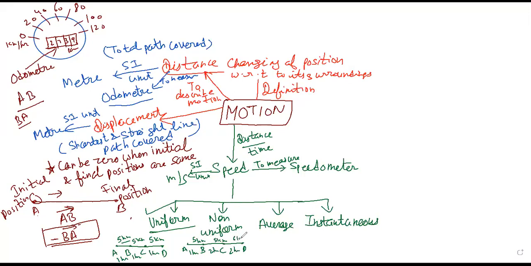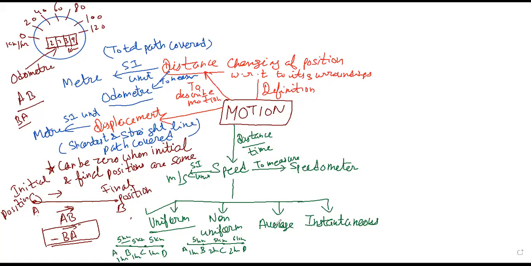In this case, a body is said to be moving with non-uniform motion or non-uniform speed if it covers unequal distances in equal or unequal intervals of time. Whether the distance is different and time is the same, or the time is different and distance is the same, or both are different, there is no issue with that.